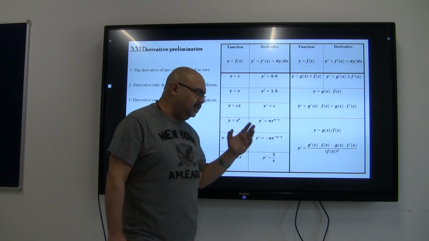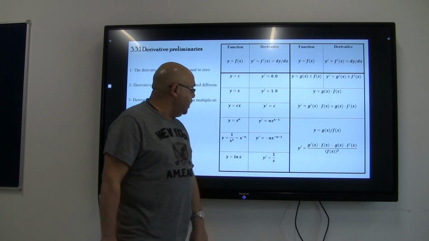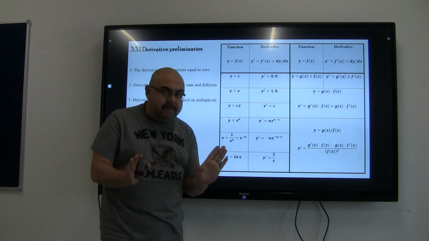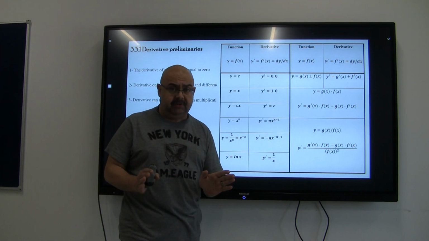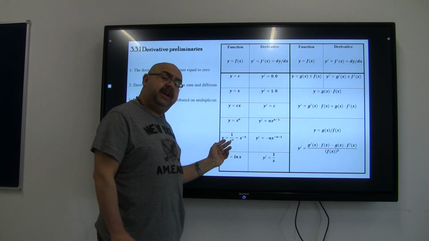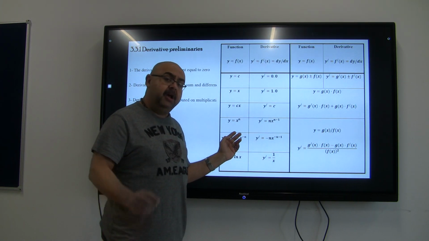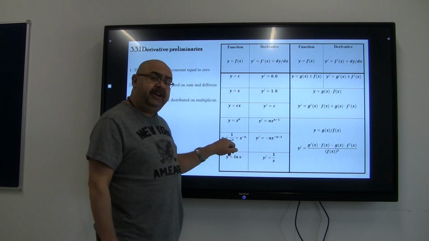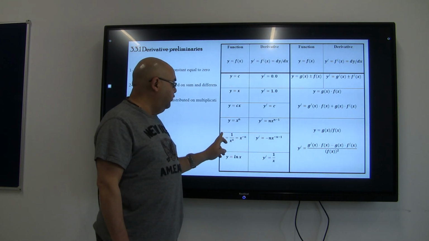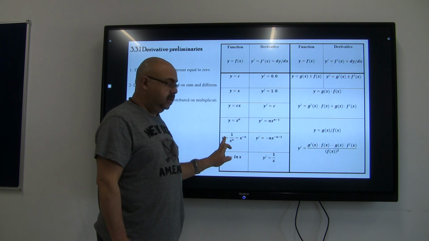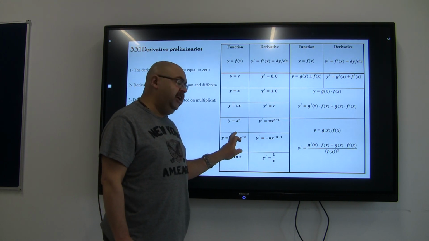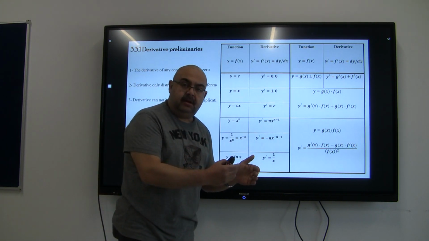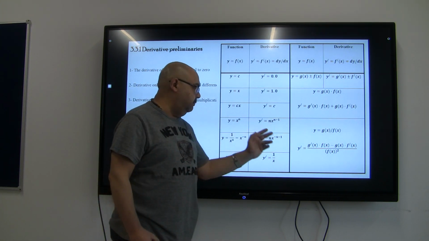You will find a lot of problems in the main session. If you have y equal 1 over x to the power of n, simply first, before you do your derivative, just move the power from the denominator to the numerator form, putting a negative sign to the power. So if I have 1 over x to the power of n, first, let it be on the form x to the power of negative n. Then apply the previous rule. So it's going to be negative n times x to the power of negative n minus 1.